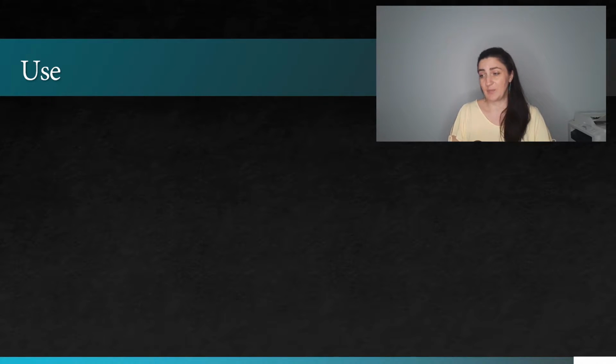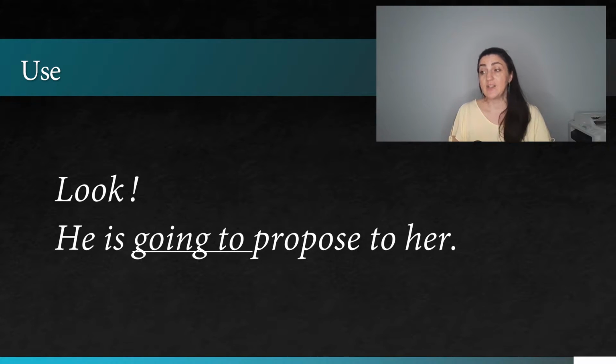Or next example: look, he's going to propose to her. So this situation may be happening in a restaurant where we see a man who has just knelt down on his knees in front of his girlfriend and he's holding up a little box. So this is kind of present evidence. So this is happening at this moment. We can see this, and on the basis of what we see, we are making a prediction for the future.